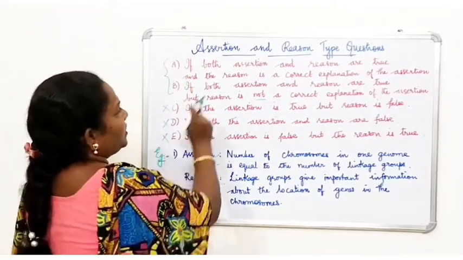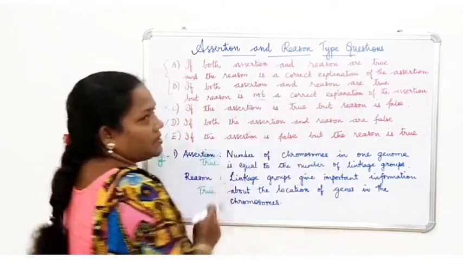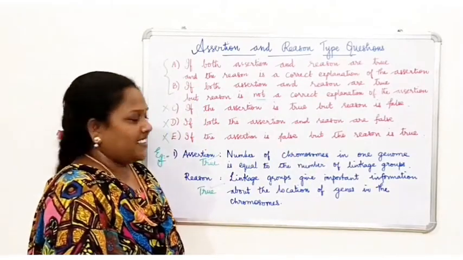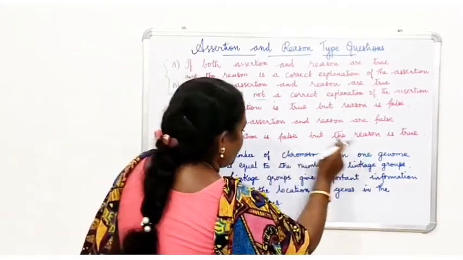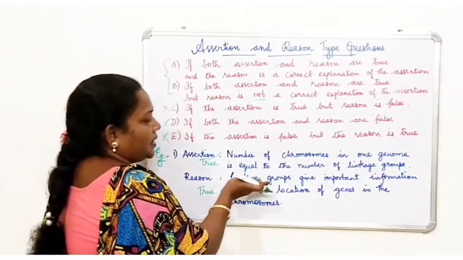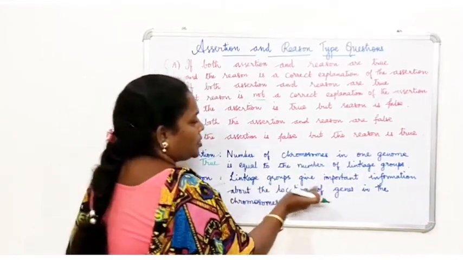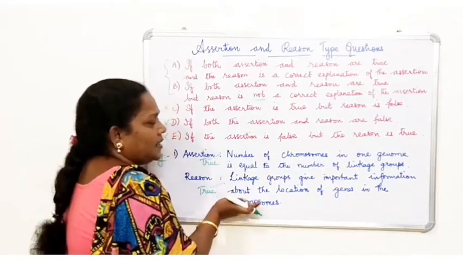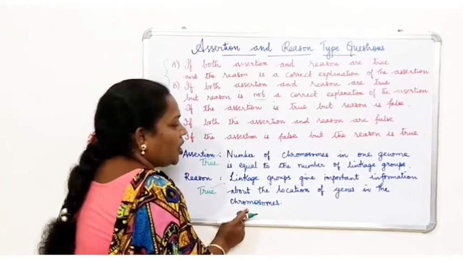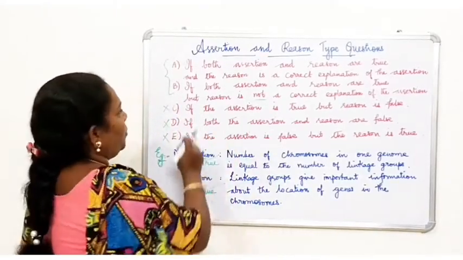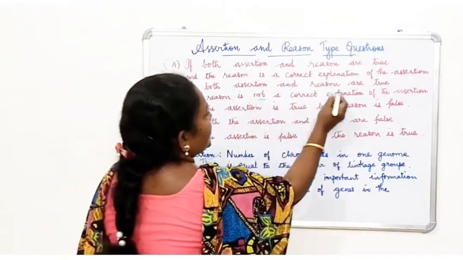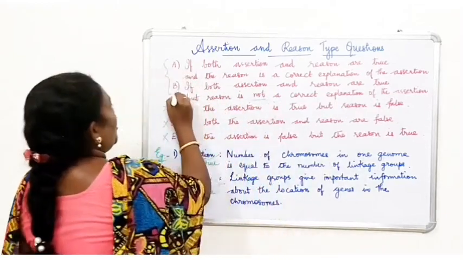Now we are going to find out whether the reason is a correct explanation of the assertion or not. Now see here, the number of chromosomes in one genome is equal to the number of linkage groups. We know that. And here, linkage groups give important information about the location of genes in the chromosome. Both the statements are true. But the reason does not explain the assertion. So this is the correct answer: if both assertion and reason are true, but the reason is not a correct explanation of the assertion. So option B is correct here.